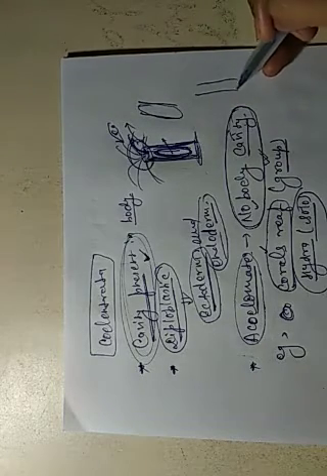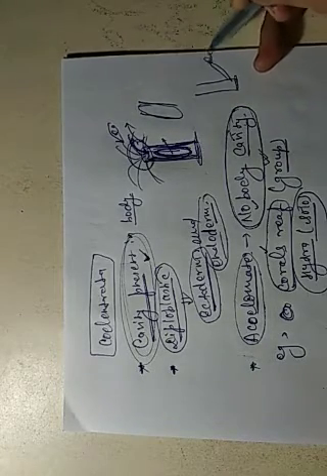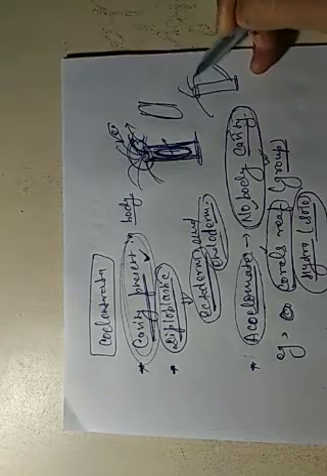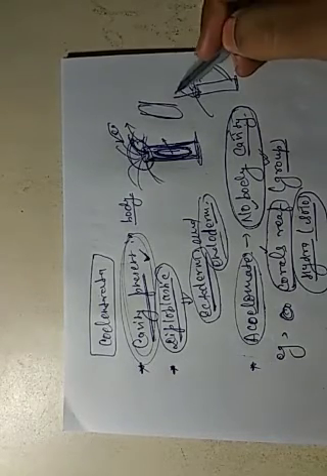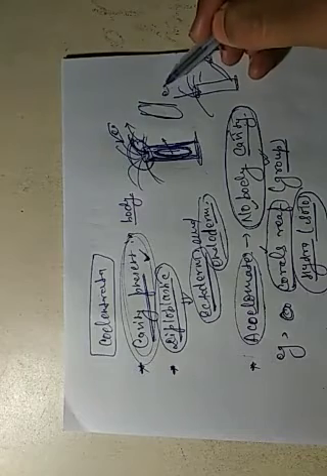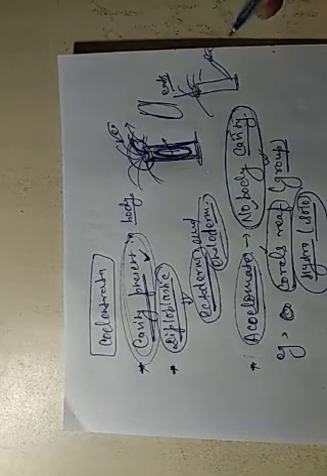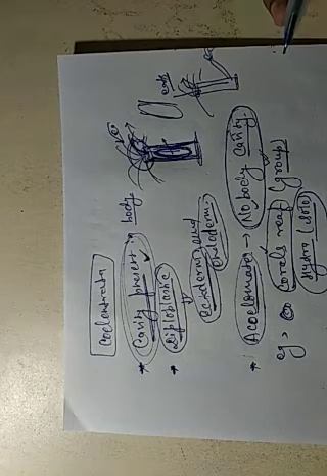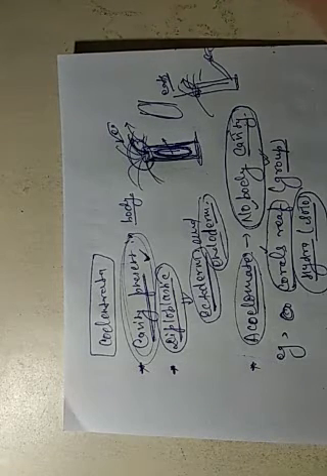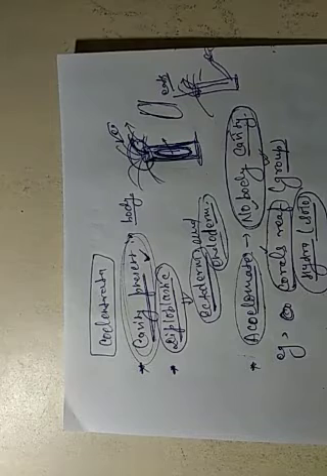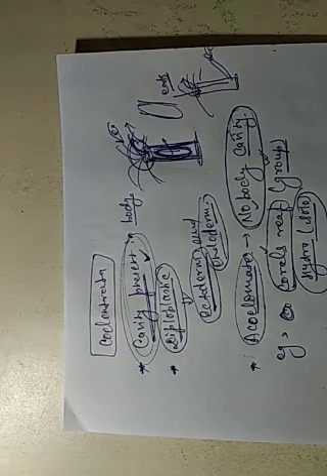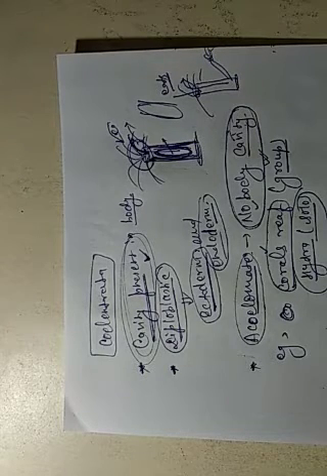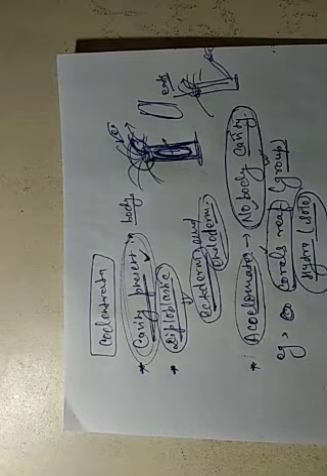For example, this is the hydra. This is the mouth part, through which it eats some substances, and from this same part it releases the waste material from its body. So there is no other opening to remove the waste material from the body. So it is called acoelomate, which means body cavity not present.